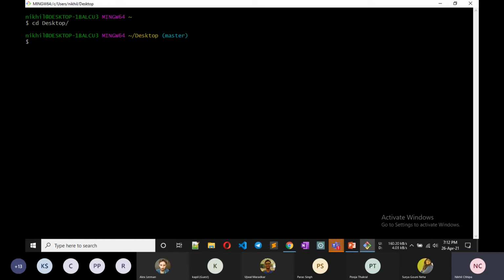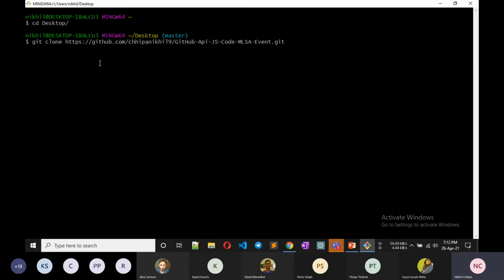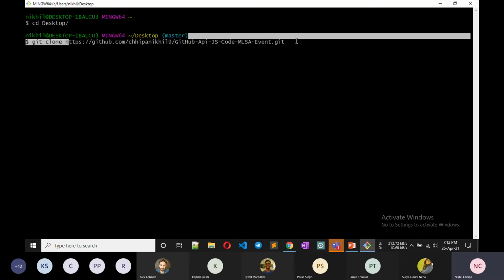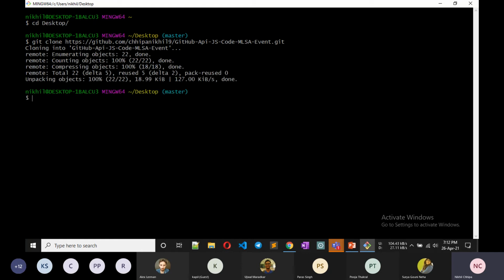Now I want to clone it. Clone, and the link that we copied, just paste it here. Okay, git clone. Git clone is used to download the repository that you want. This is the repository link that we want to download on our computer. So I hit enter and it is now downloading.